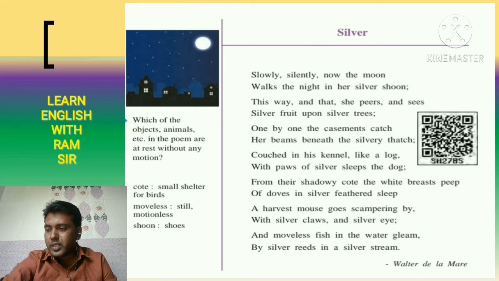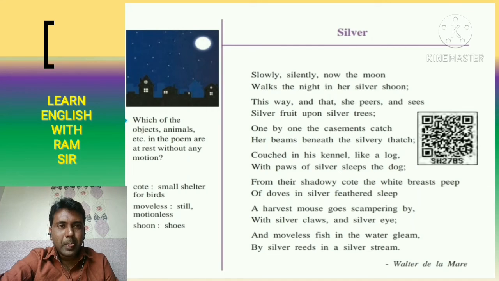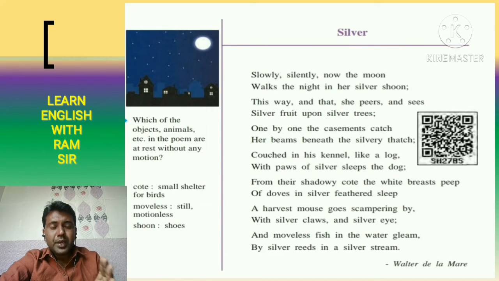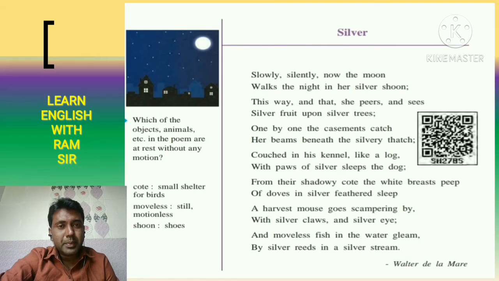Here this is very important, that the moon moves over the trees making them silver. Then each and every settlement of human beings is also converted into silver color.